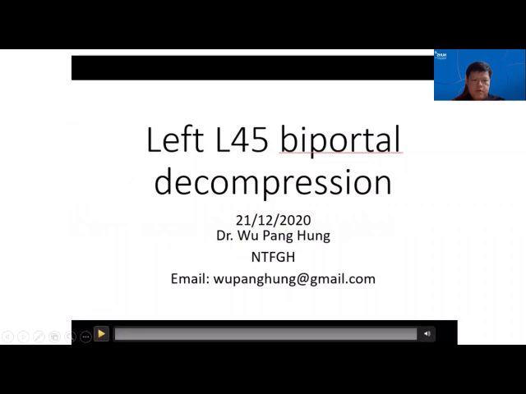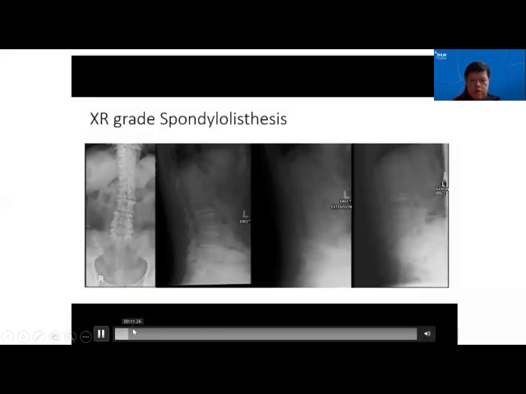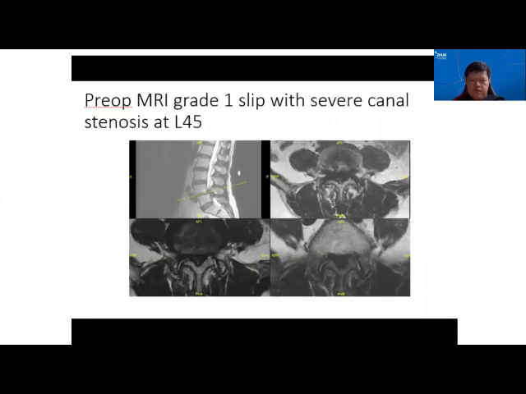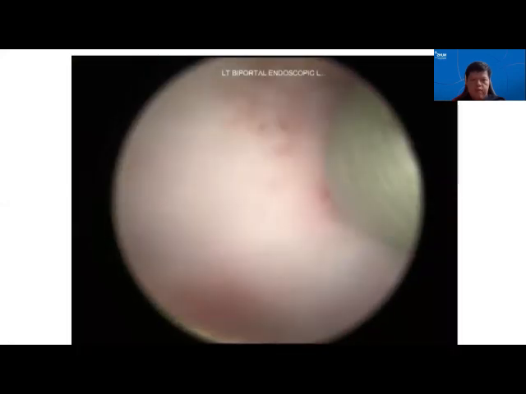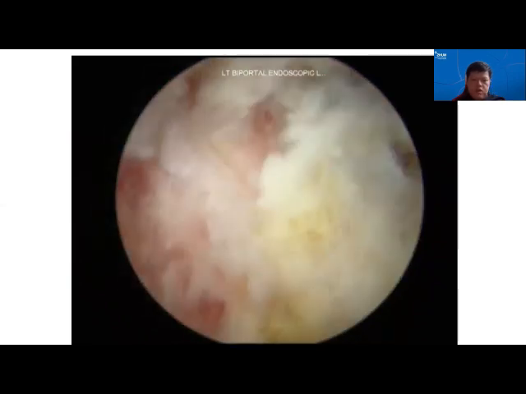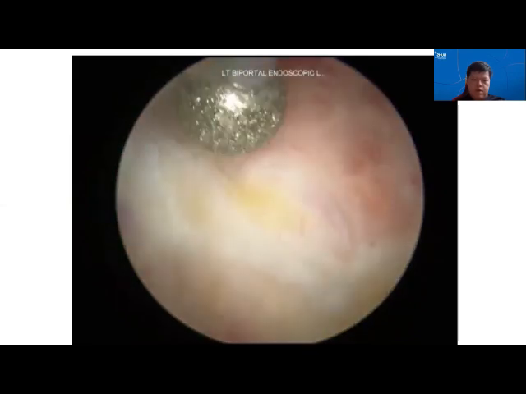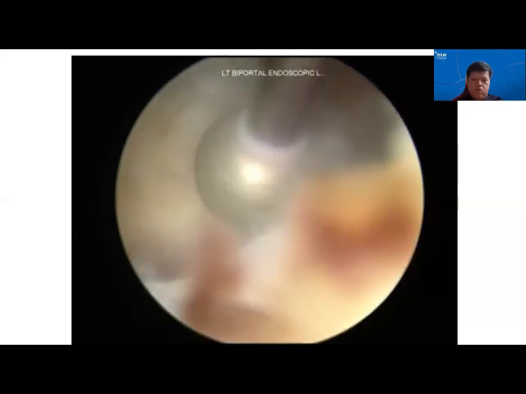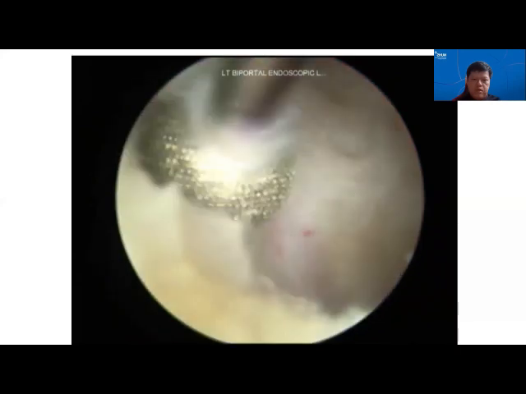This is a local case example we've done recently. This patient has severe spinal stenosis, claudication distance time is 10 minutes, and feels numbness in the buttock after 10 minutes. Severe stenosis, can't see the spinal cord. We started out using the high energy radiofrequency ablator for soft tissue dissection, found the spinal laminar junction, performed the proximal laminotomy using the drill, and then worked on the distal laminotomy to create enough working space for the interlaminar window.